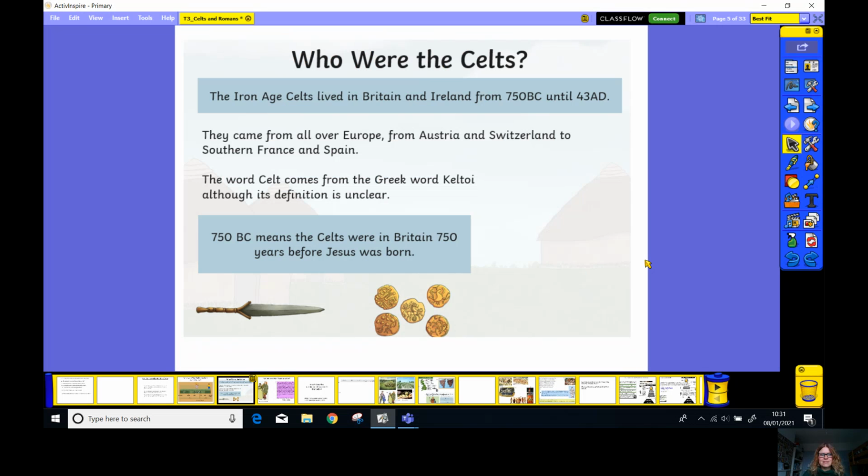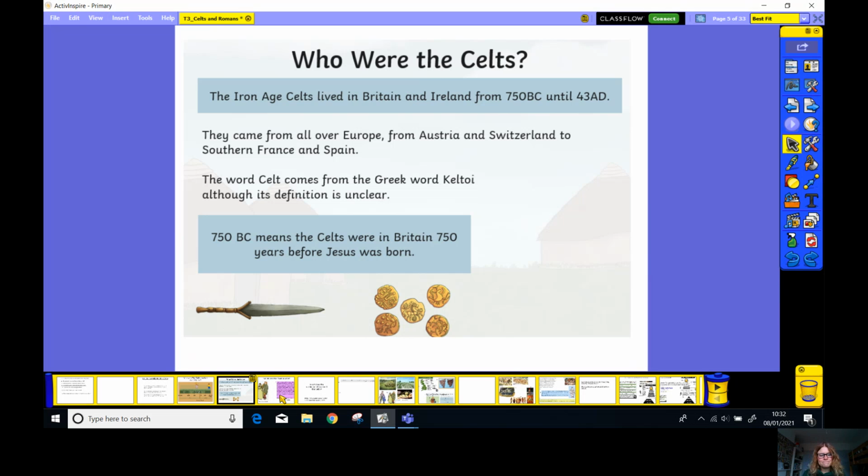So who were the Celts? They are called the Iron Age people, and they lived in Britain and Ireland from 750 BC, so that's 750 years before Jesus was born, until 43 AD. They came from all over Europe, from Austria and Switzerland to southern France and Spain. The word Celt comes from the Greek word Keltoi, although its definition is unclear. The Celts wouldn't have called themselves Celts, it's what other people called them.